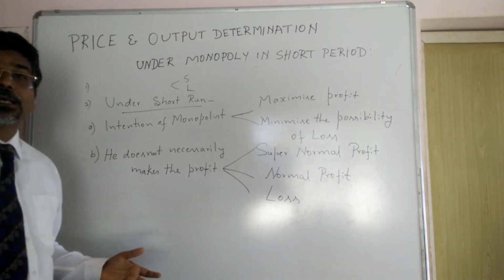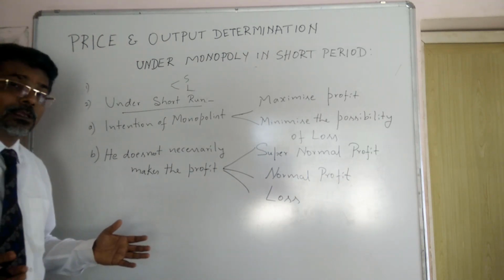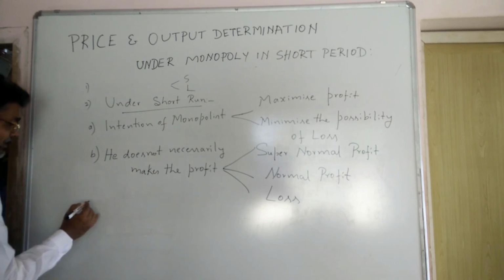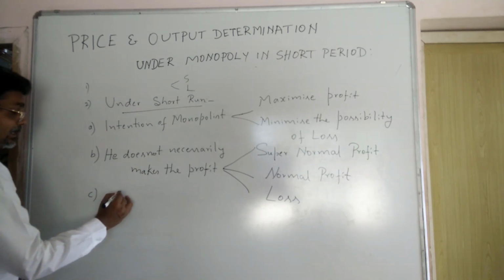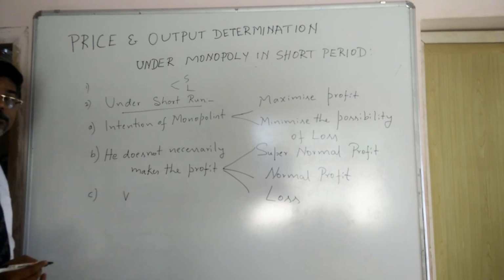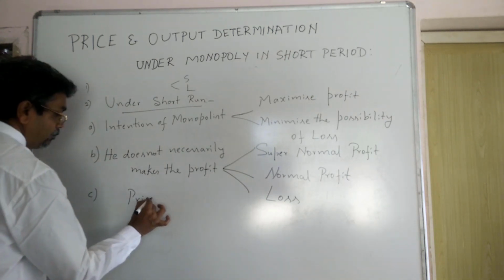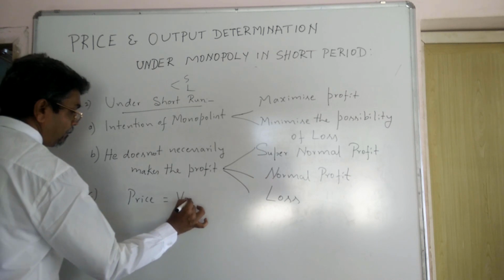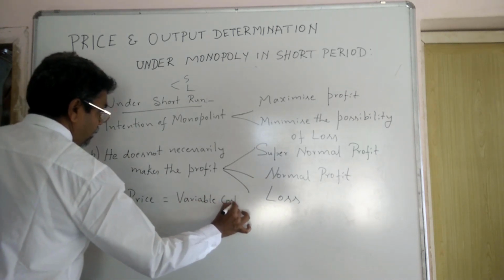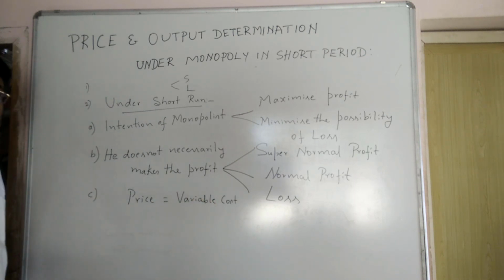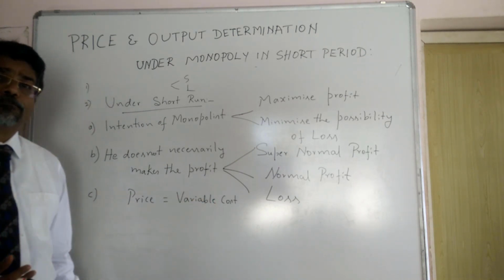Next, we found that he is going to continue his production when his variable cost is equal to price. Up to this extent he is going to continue his production.